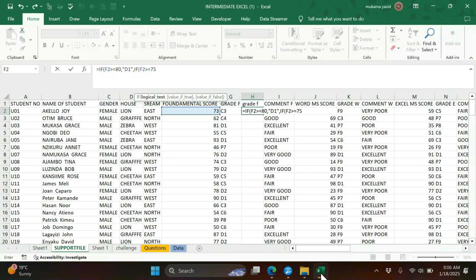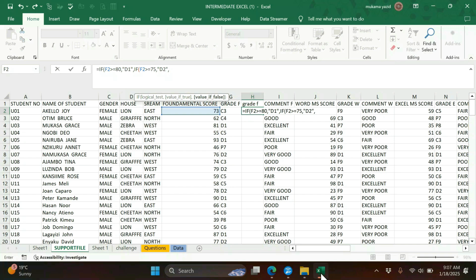Then I would like Excel to give me D2, comma. We go like that, like that. So this is the logical flow part.